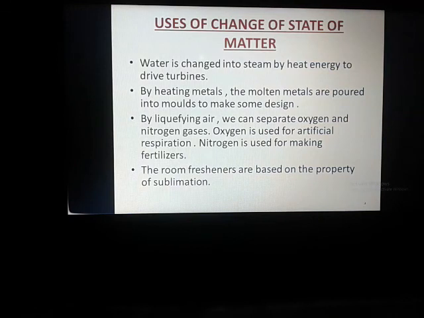So these are the uses of change of state of matter. Water is changed into steam by heat energy to drive turbines. By heating metals, the molten metals are poured into molds to make some design. To make some design, we need molten metals. By liquefying air, we can separate oxygen and nitrogen gases. Oxygen is used for artificial respiration. Nitrogen is used for making fertilizers. Every day we use room fresheners. These room fresheners are based on the property of sublimation.